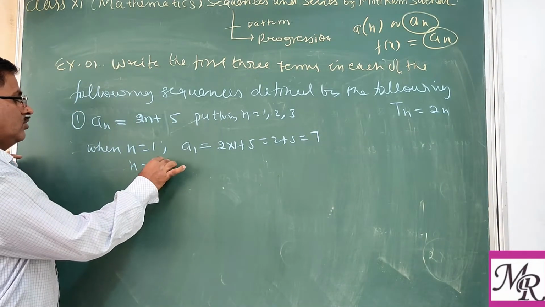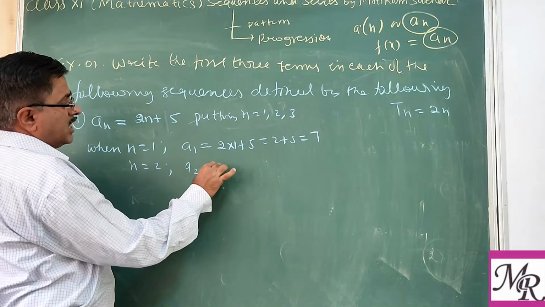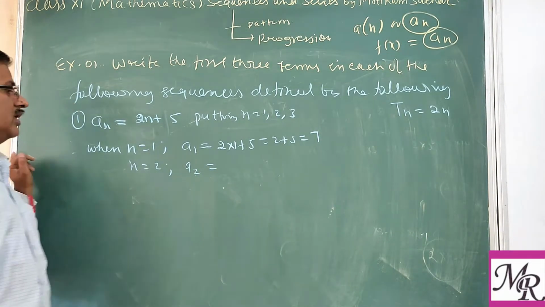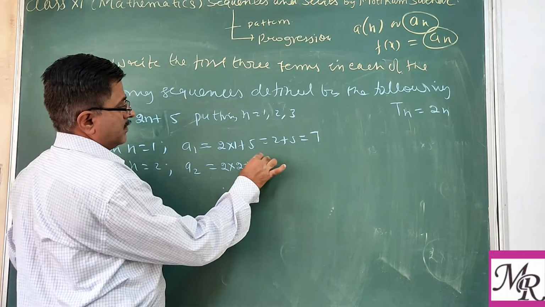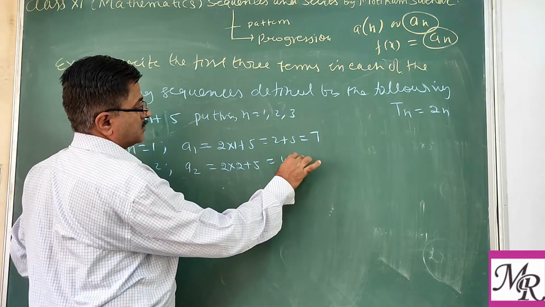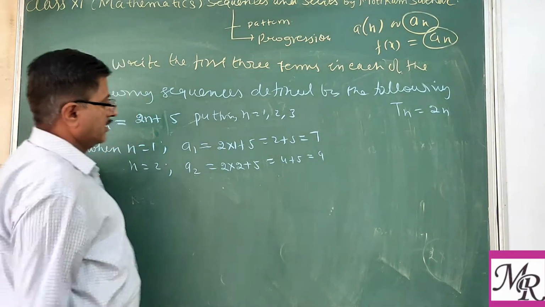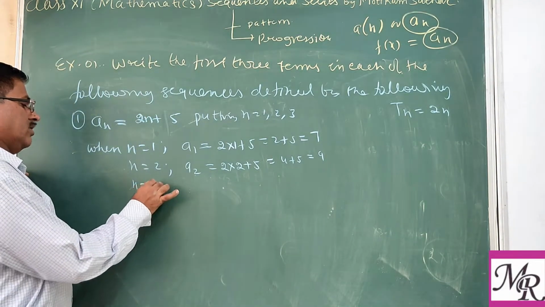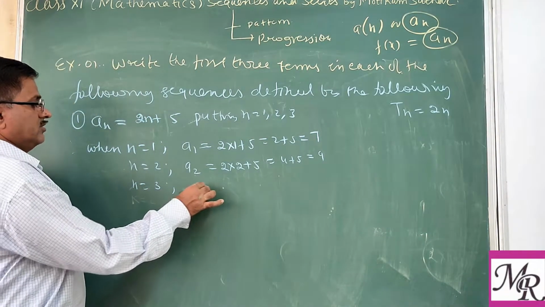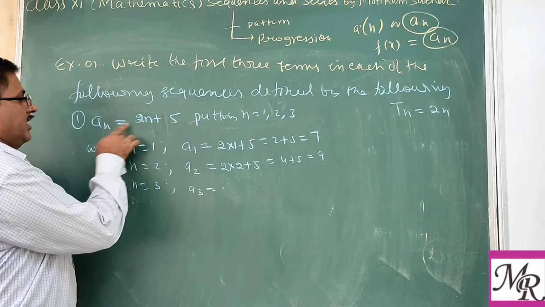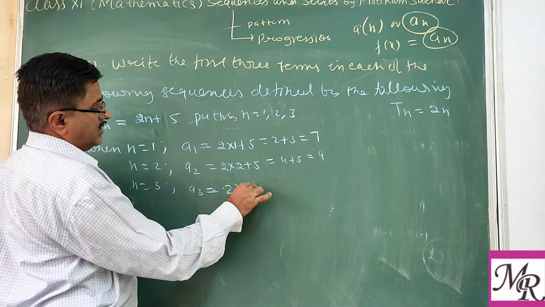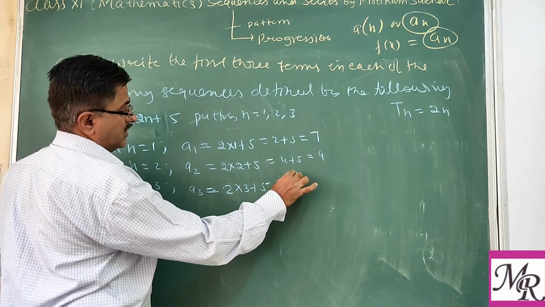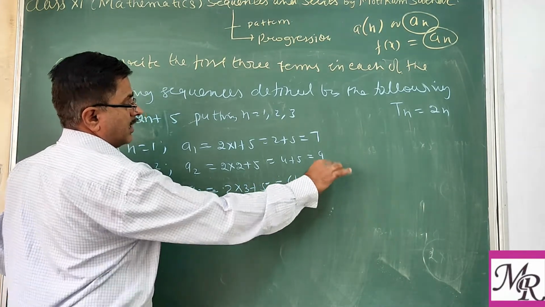Put n equal to 2 on both sides, n replaced by 2. Then this will be 2 into 2 plus 5, that is 4 plus 5, which is 9. Then for the third, n equal to 3 put. So a3, on both sides n equal to 3, so 2 into 3 plus 5, so 6 plus 5, which is 11.